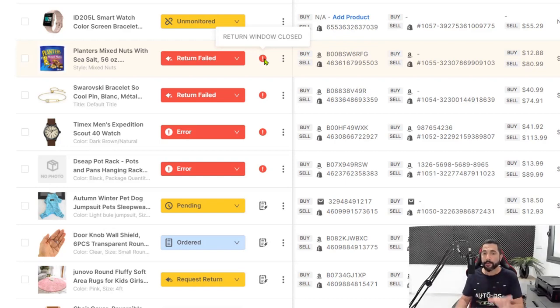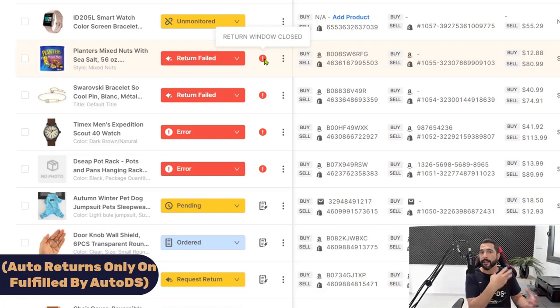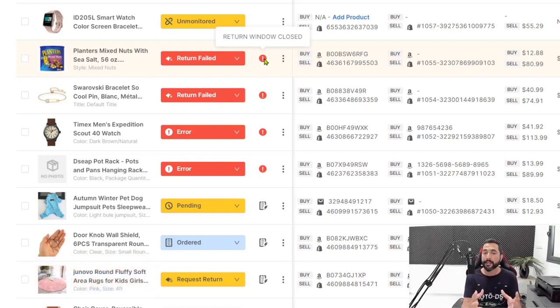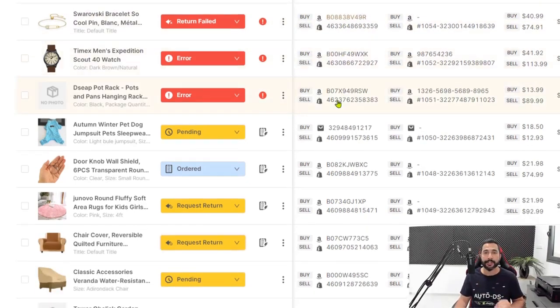In this example, the return window is already closed, which means we had a 30-day return window and let's say 40 or 50 days passed. So we tried to open a return request with the supplier. They rejected for that reason, and that is exactly the reason that we're seeing here. So as you can see, everything here is pretty much done automatically for you. There is minimal effort to do on your side and maximum results to be had from using these automation settings.